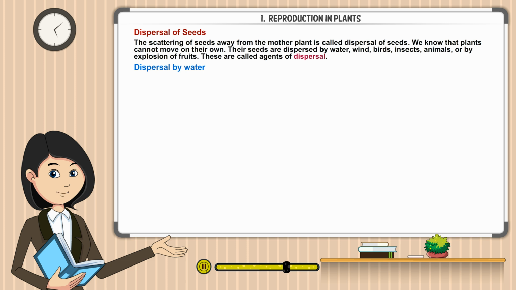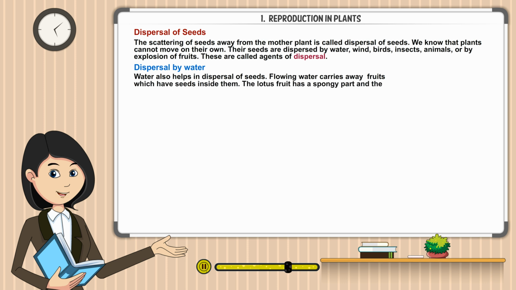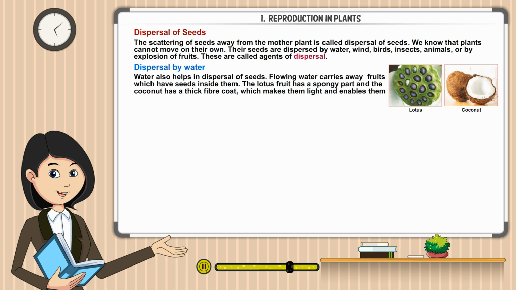Dispersal by water. Water also helps in dispersal of seeds. Flowing water carries away fruits which have seeds inside them. The lotus fruit has a spongy part and the coconut has a thick fiber coat which makes them light and enables them to float in water. They travel and float with the waves. Whenever they get suitable conditions, they grow into new plants.